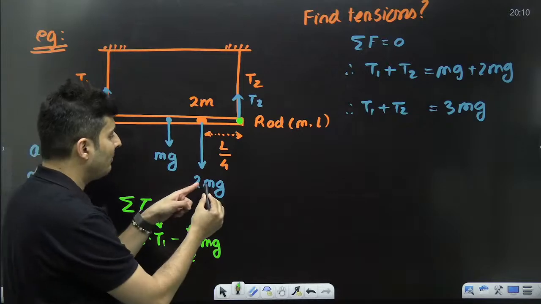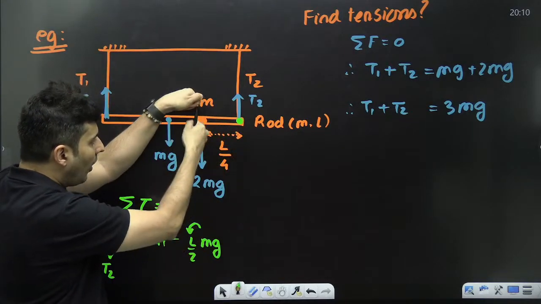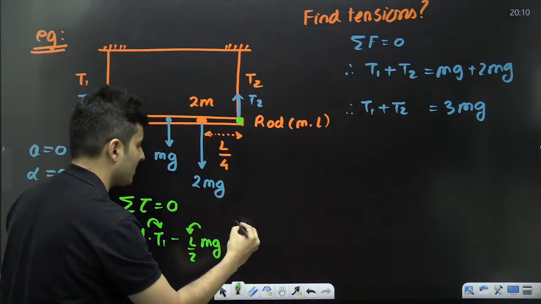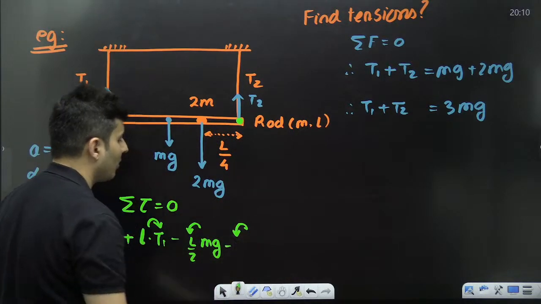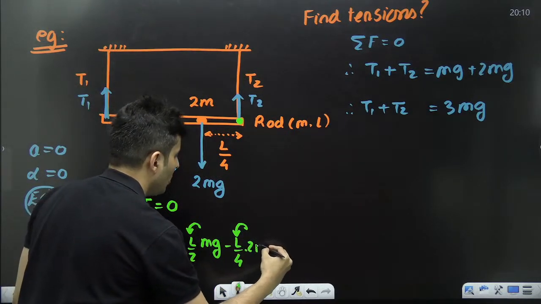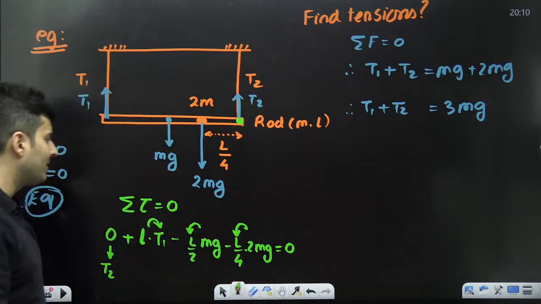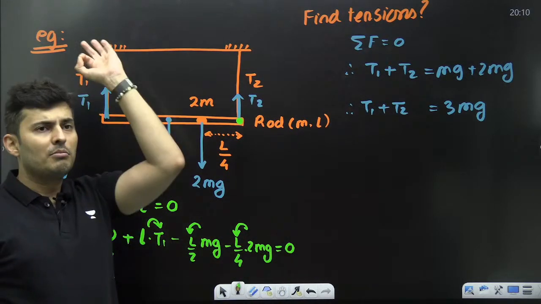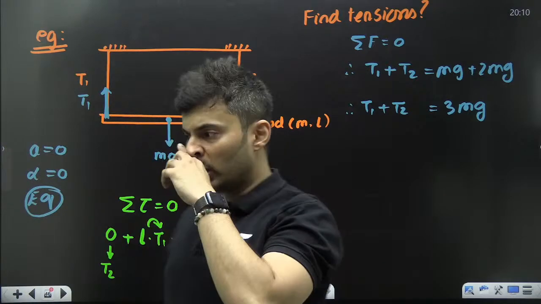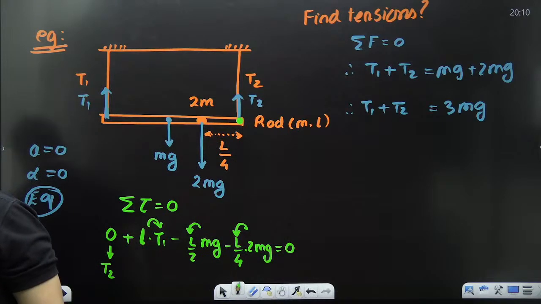Next, 2 mg. It is at a distance of L by 4. 2 mg also rotates it anti-clockwise. The moment it rotates anti-clockwise, it is minus. So minus L by 4 into 2 mg. This whole thing should be a big fat 0, because the total torque must be 0. Clear till this point, everyone?